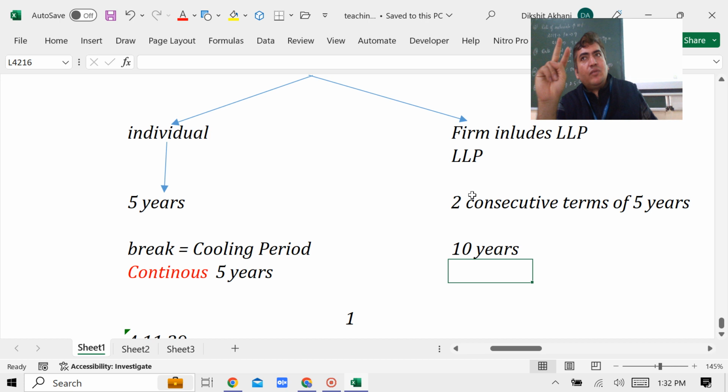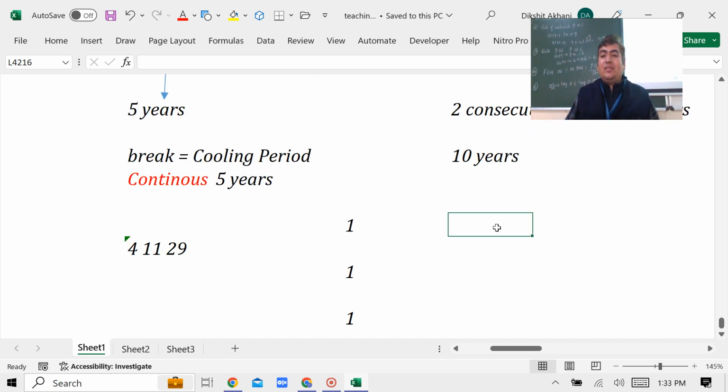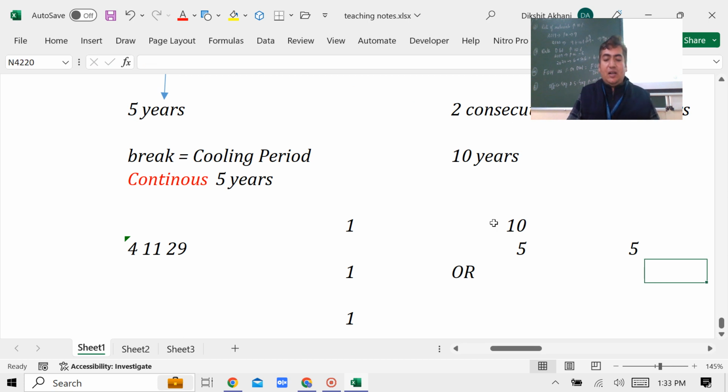Then the second time, if he wants to continue for the next 5 years, he has to go to the shareholders again, touch their feet and tell them, please vote in my favor. And if again the ordinary resolution is passed in his favor, then he can continue. So guys, this is not 10, it is 5 and 5. That means there is a separate ordinary resolution, and once it is completed, another ordinary resolution.